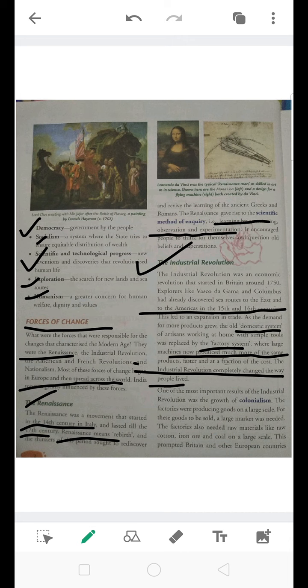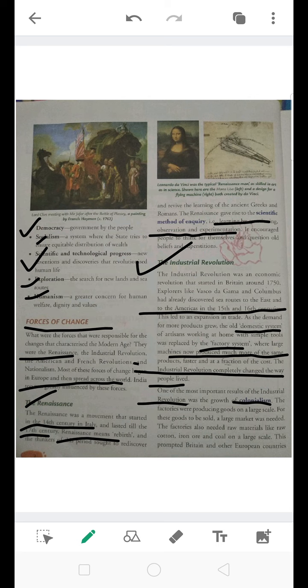One of the most important results of the Industrial Revolution was the growth of colonialism. Now please, this is very important. What is colonialism? The factories were producing goods on a large scale. For these goods to be sold, a large market was needed. These factories also needed raw materials like raw cotton, iron ore and coal on a large scale.